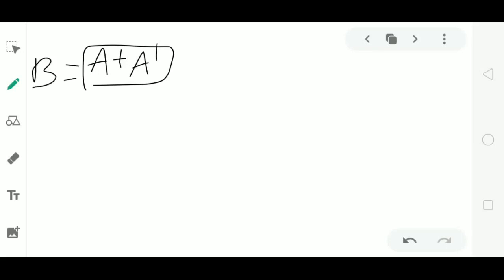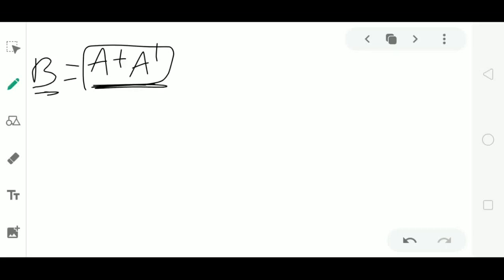We have to prove that A plus A dash is symmetric. A plus A dash is symmetric means we consider this as one matrix. Let us take this as a matrix B. Now we have to prove matrix B is symmetric.